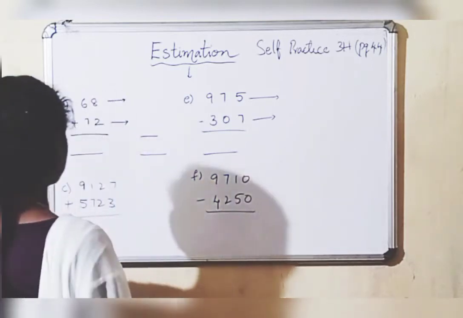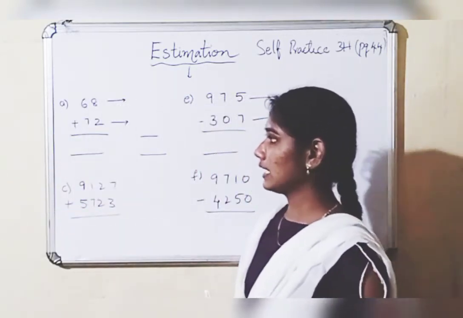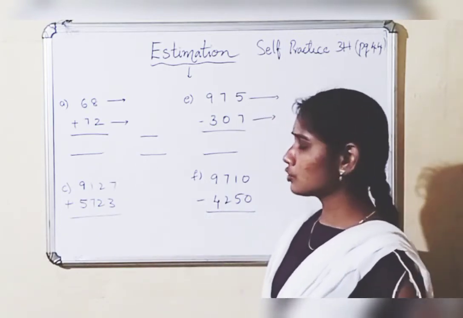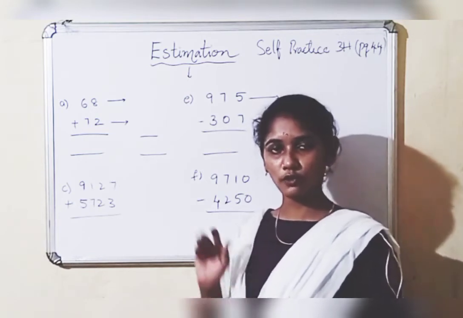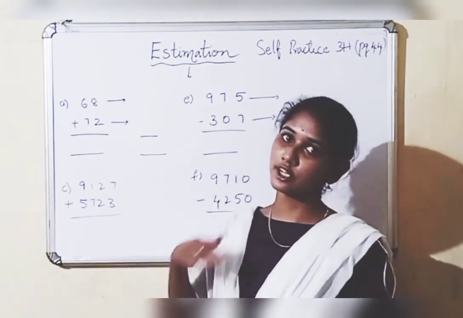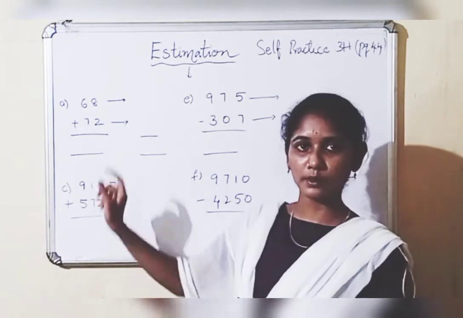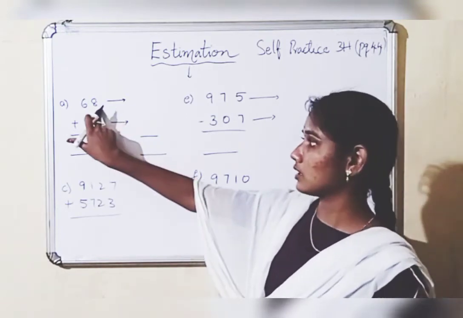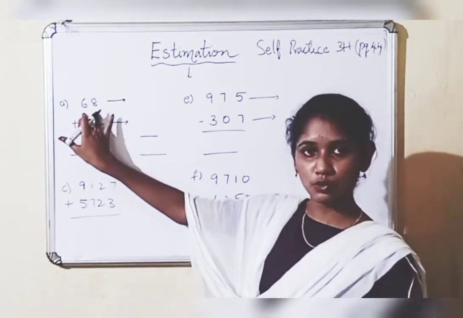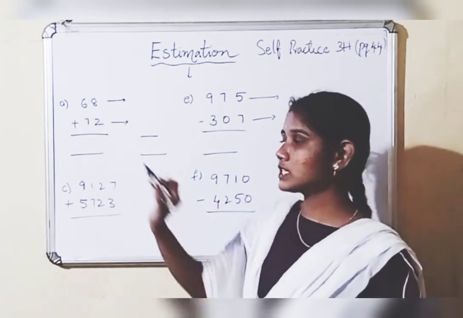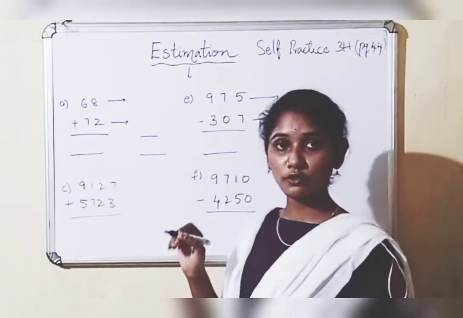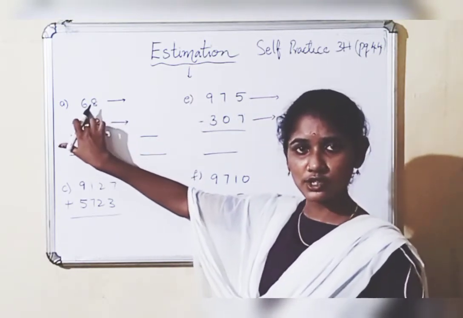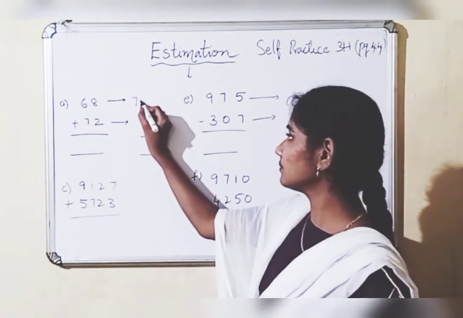See the first question, 68 plus 72. Here we have to find the actual answer and the estimated answer. To estimate a number, we are going to round it off to the nearest 10, nearest 100, or nearest 1000. So 68 is a 2-digit number, so we round off to the nearest 10. The next digit here is 8, a strong digit, so 68 will become 70.